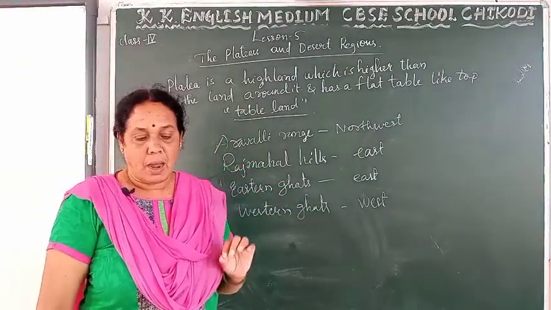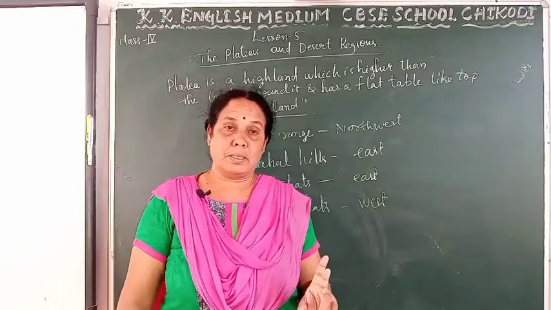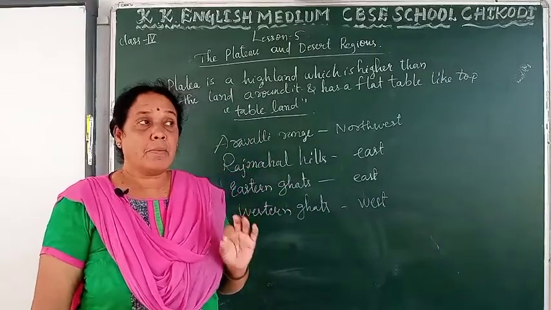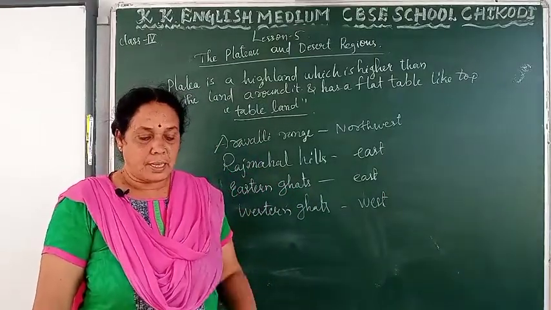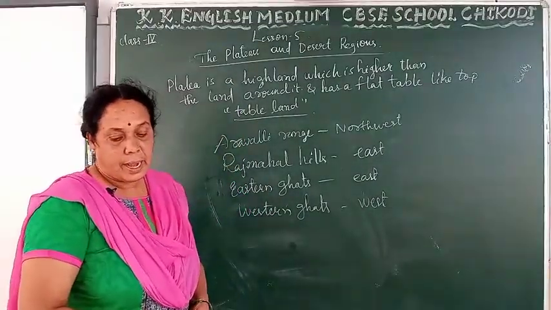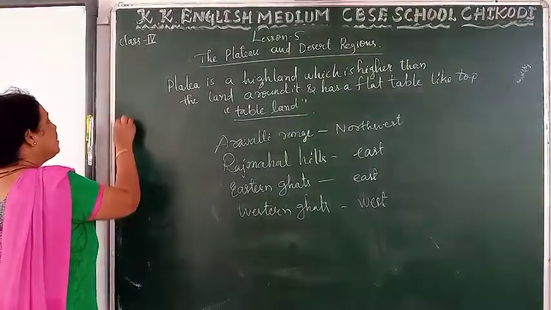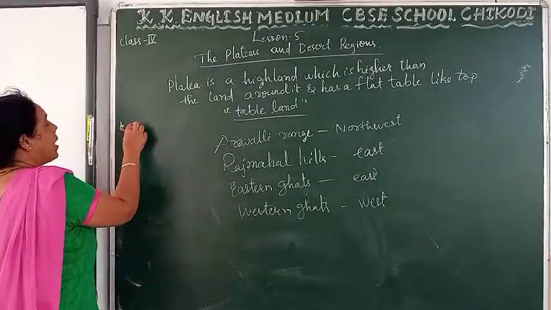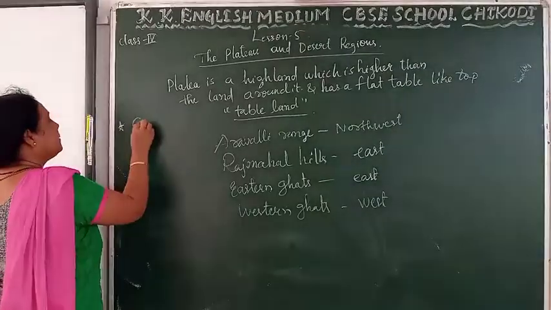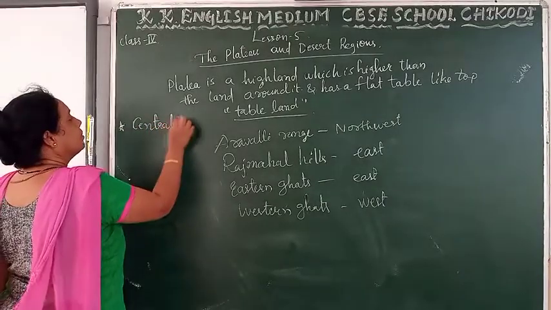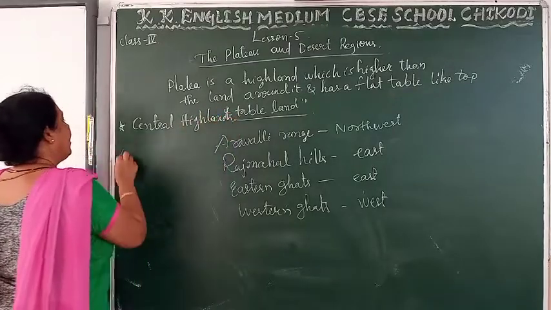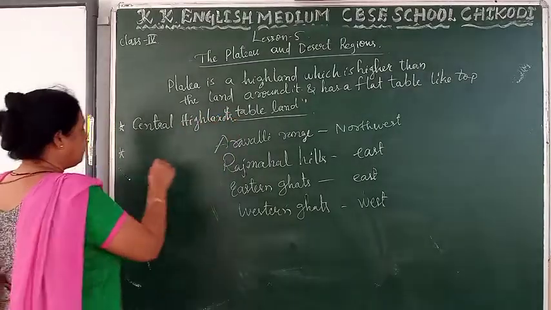The river Narmada divides the plateau into two parts. Which river divides the plateau into two parts? The river Narmada. It divides the plateau into two parts: the Central Highlands in the north and the Deccan Plateau in the south.